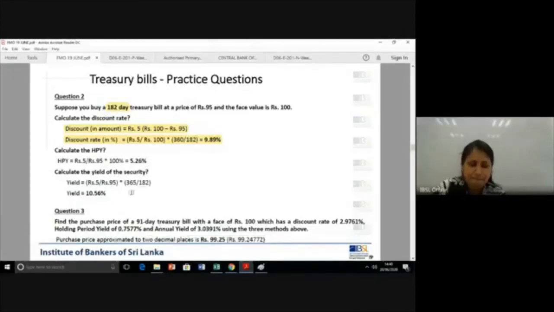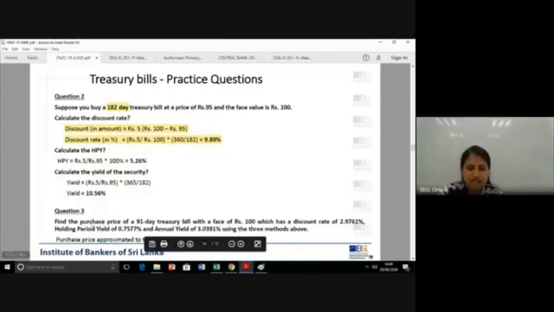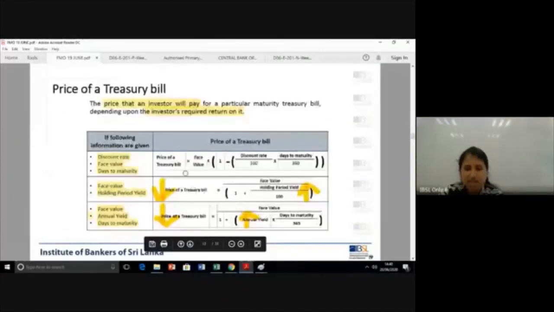The other question is, how do you calculate purchase price? Here I have not done the detailed calculations. I want you all to attempt it in all 3 ways. I have given the information: it's a 91-day treasury bill, face value of 100, the discount rate, the holding period yield, and the annual yield. What I want you all to do is separate these 3 methods and find the price. Practice it.